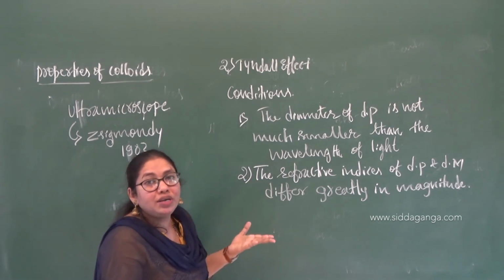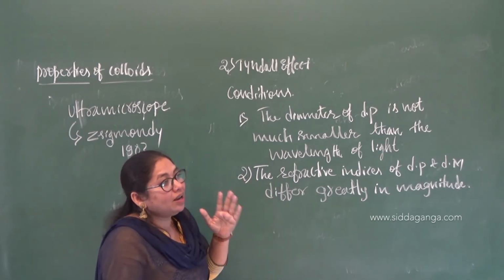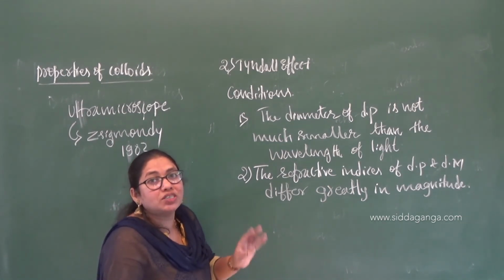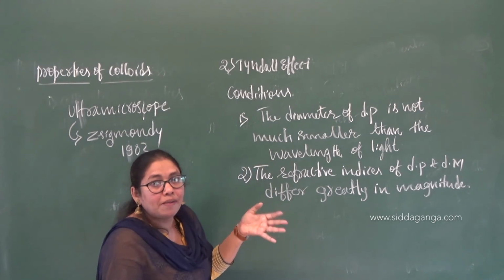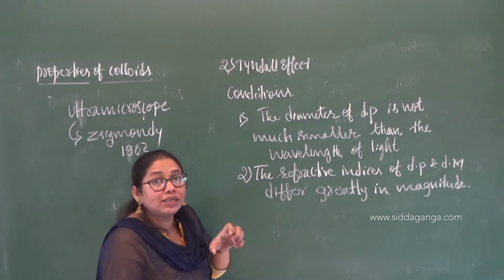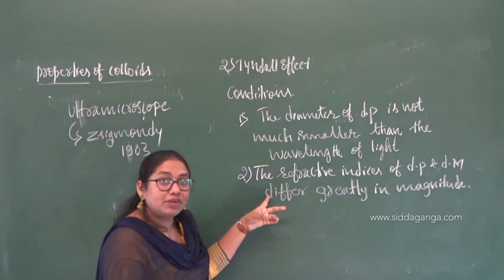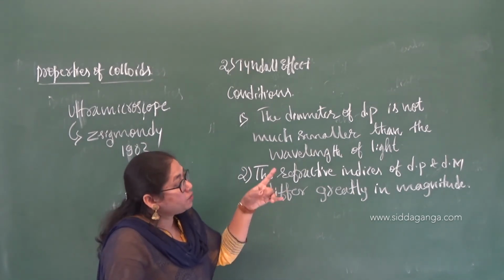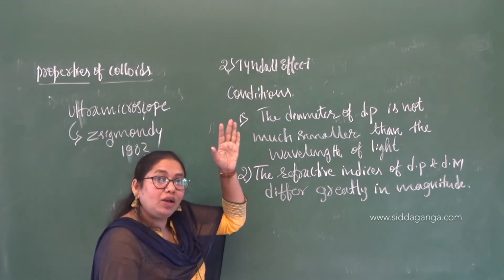You know that refractive index is the sine of the angle of incidence to the sine of the angle of refraction, sin i by sin r. That value you are going to get should have a great difference. So if the dispersion phase has some value, the dispersion medium should have a higher value or lesser value.